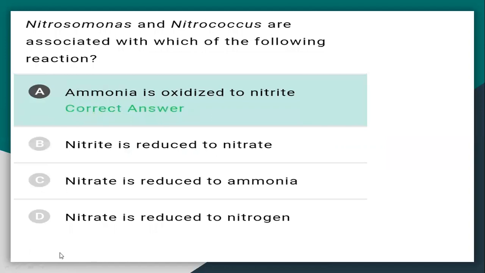Nitrosomonas and Nitrococcus are associated with which of the following reactions? These bacteria are associated with ammonia being oxidized to nitrite. That is nitrification. Now, next question.